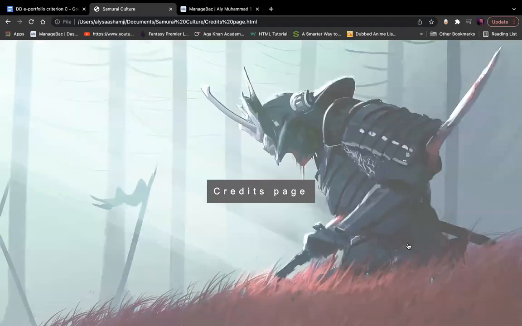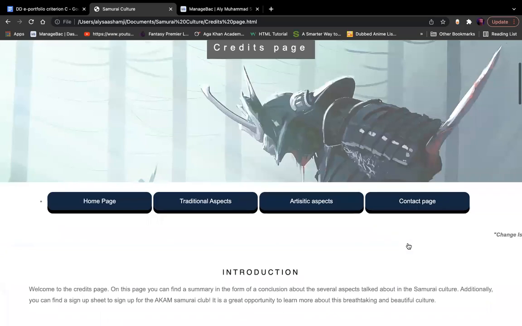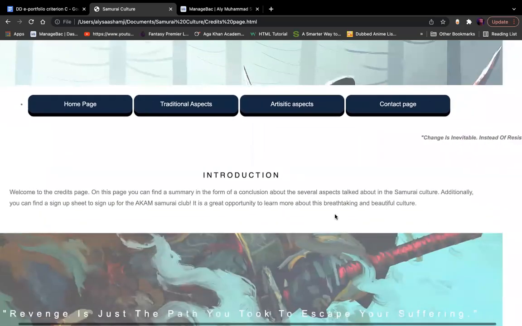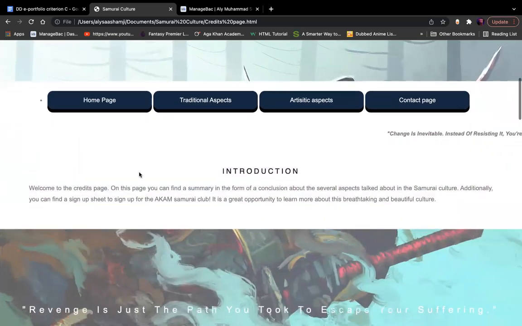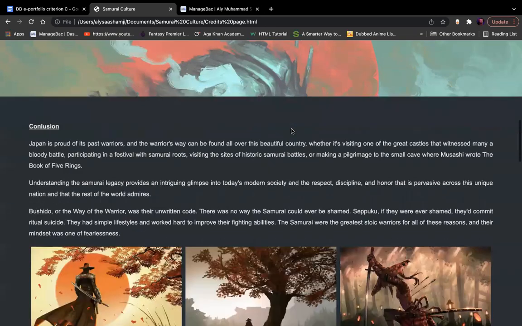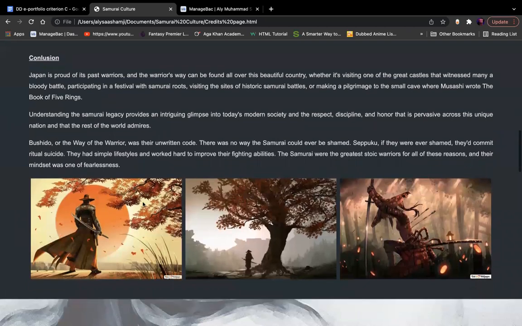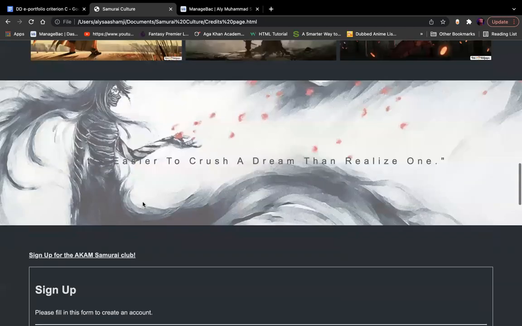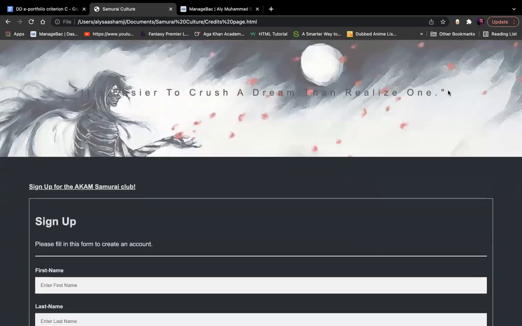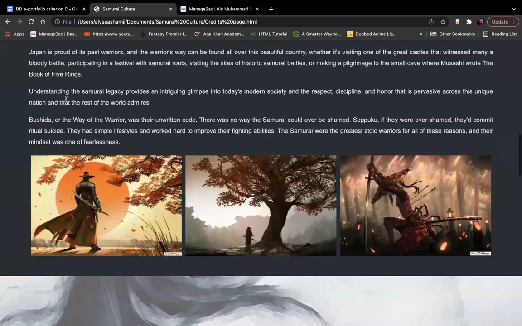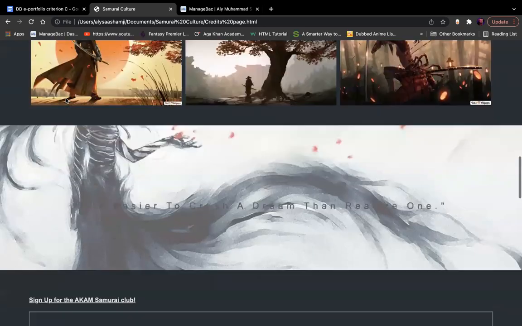Moving on, we have the final page, which is a contact or credits page. On this page, there's again a marquee. There's an introduction to the page, a summary quote, a summary, as well as this parallax scroll image. Here's a small conclusion that wraps up all the information on the website and gives a small, very undetailed explanation, because I made it as undetailed as possible to encourage viewers to read more about the website.